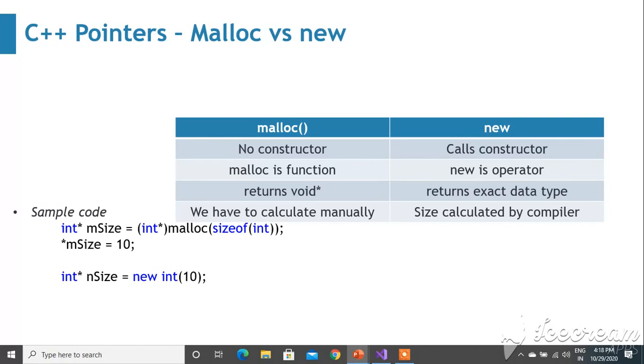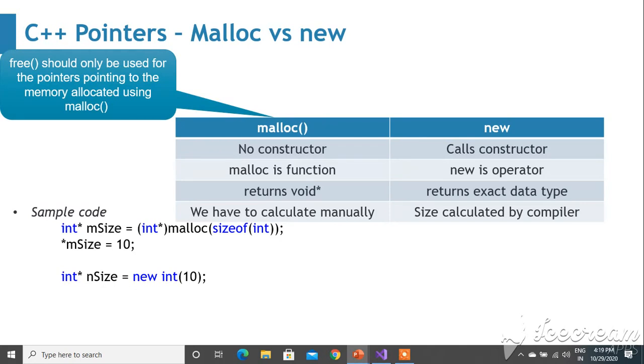But coming to new, it will automatically take the integer, and you don't need to typecast anything. Automatically it knows what type of object you are creating. But in the case of malloc, you have to pass the size manually, by sizeof integer, so that it will take that size for allocation. In initialization also you can pass the value as a parameter, so it will be initialized. Now it is 10, so m size is 10 and n size is also 10.